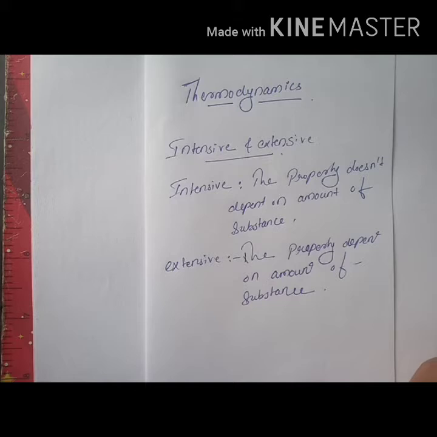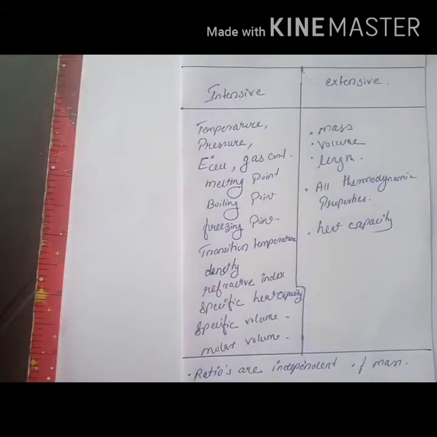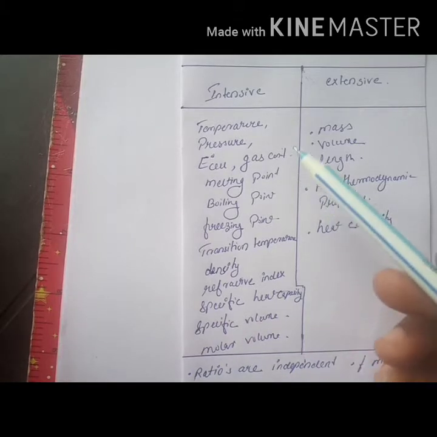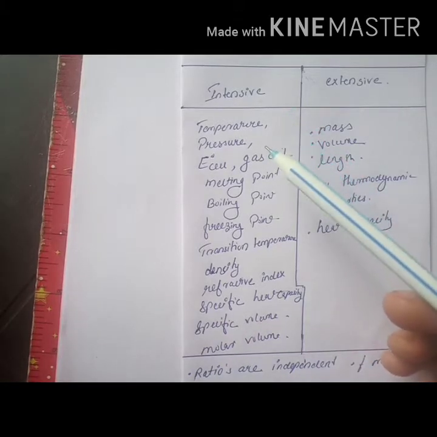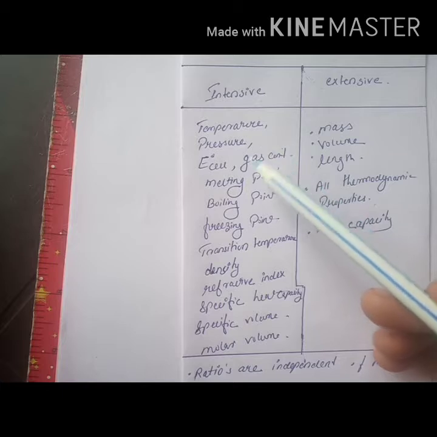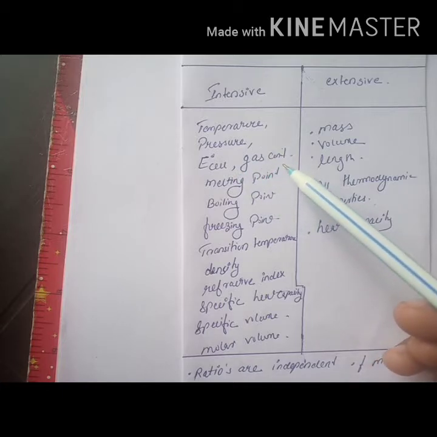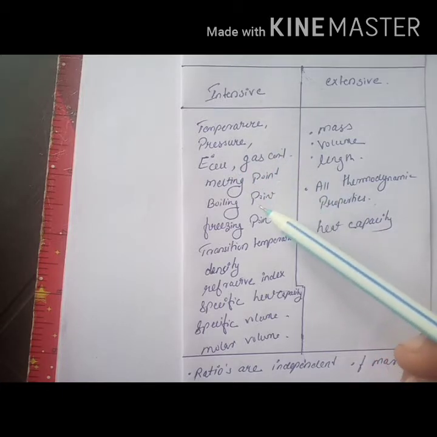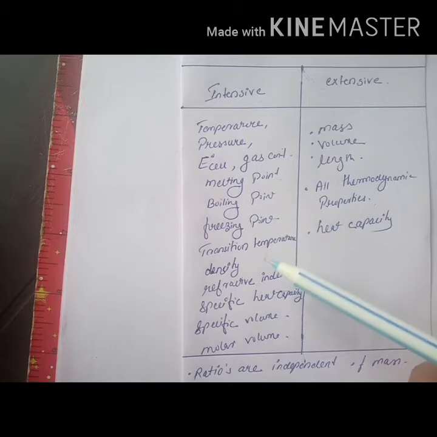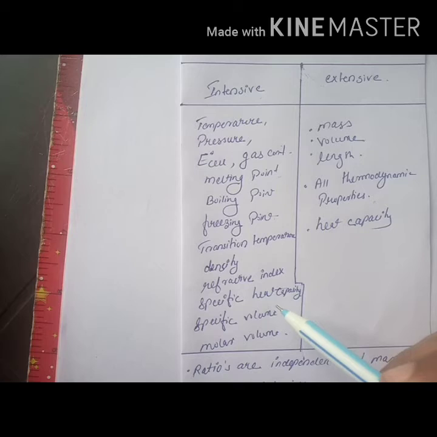So let me check what are the examples for these properties. The examples are, in the case of intensive, we have temperature, pressure, E0 cell, gas constant, melting point, boiling point, freezing point, transition temperature, density, refractive index, specific heat capacity, specific volume and molar volume.